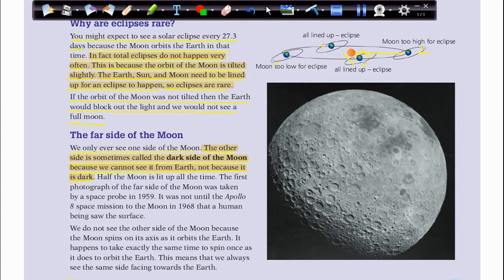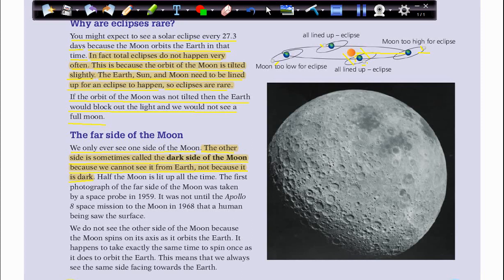The other side is facing the sun each time the moon orbits the Earth. But we only can see one side because the moon orbits the Earth, so it moves around the Earth and doesn't spin on its axis fast.